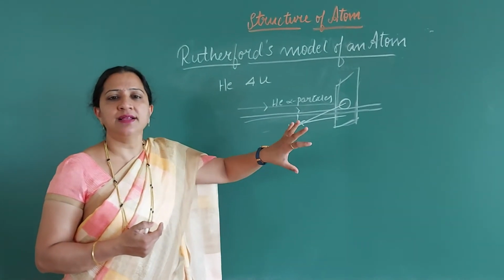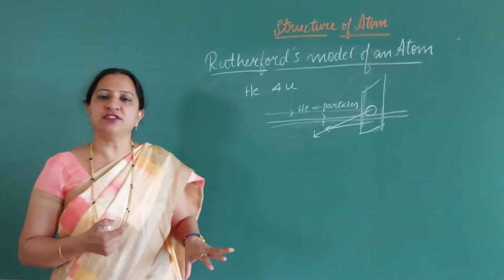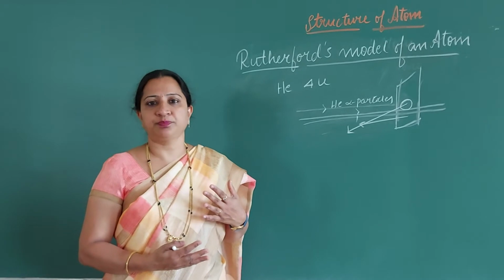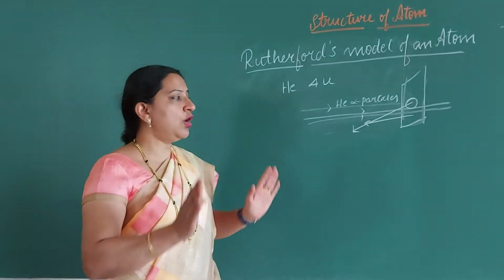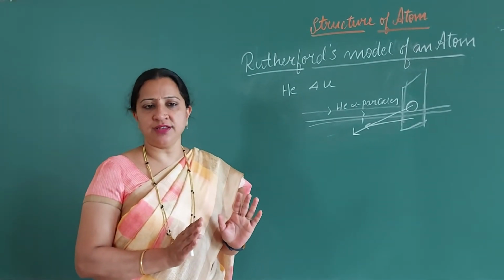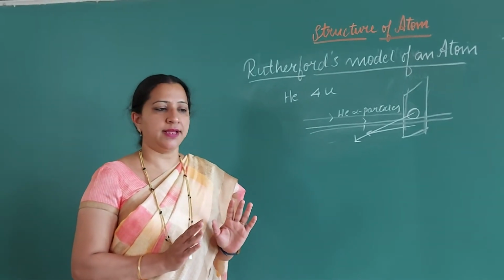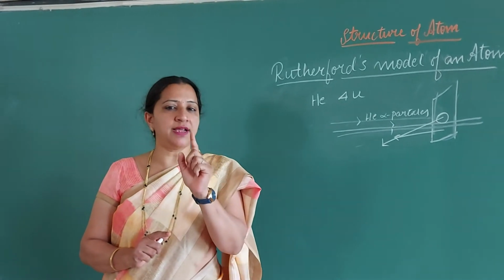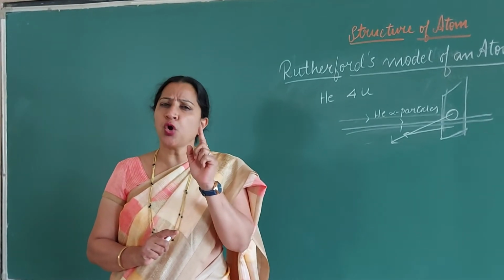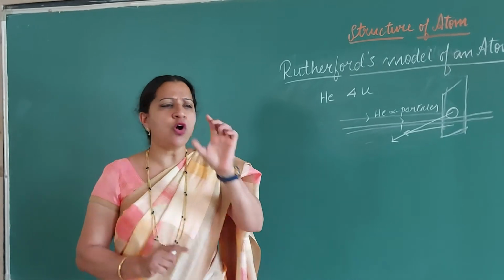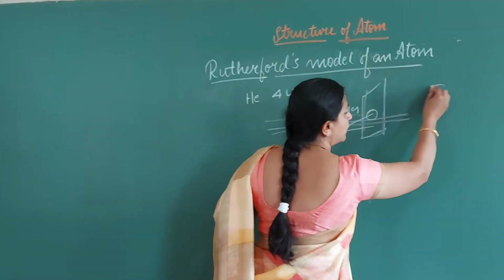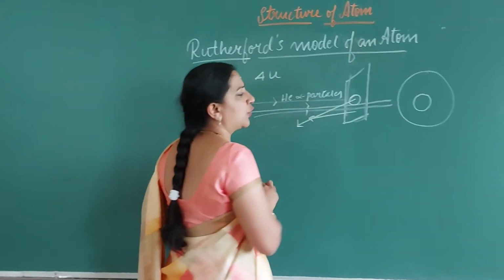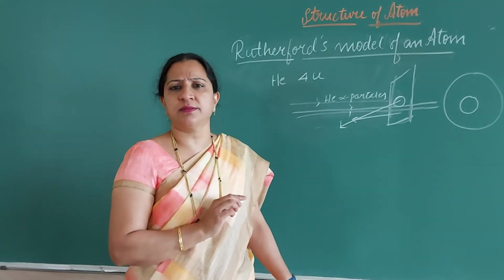So he explained it this way, and he tried to prove J.J. Thomson's structure was wrong. So based upon all these observations, what did Rutherford conclude? Rutherford concluded that the positively charged particles of an atom occupy a very small space in an atom. So suppose this is an atom, and in that the positively charged particles occupy a very small space.